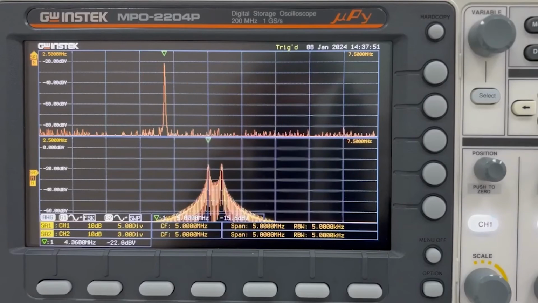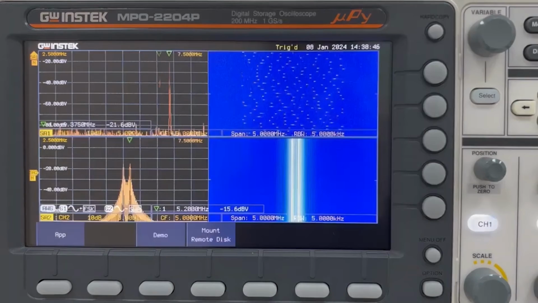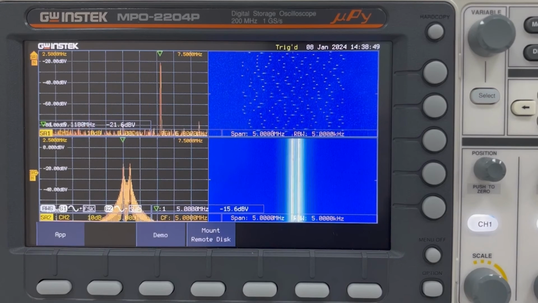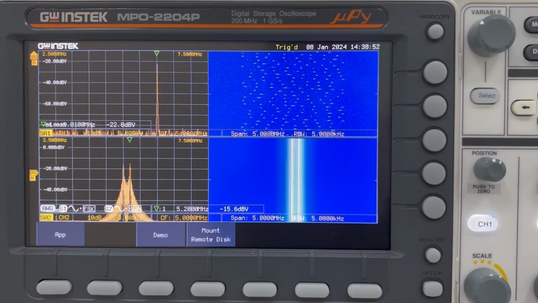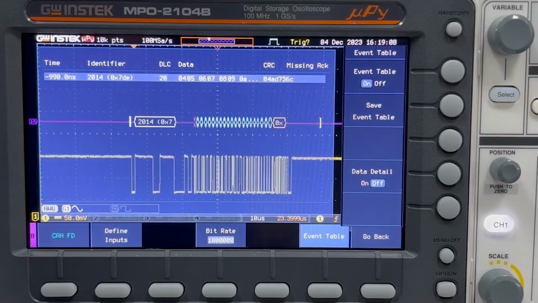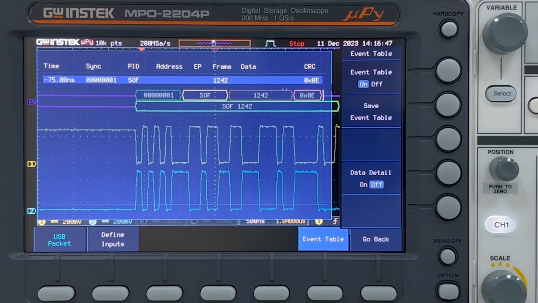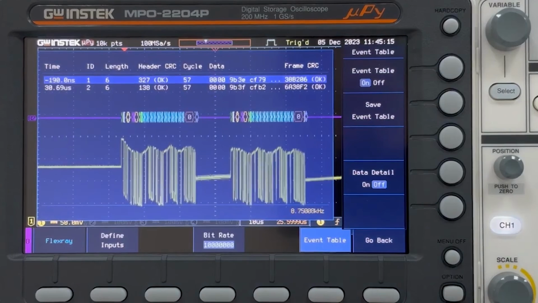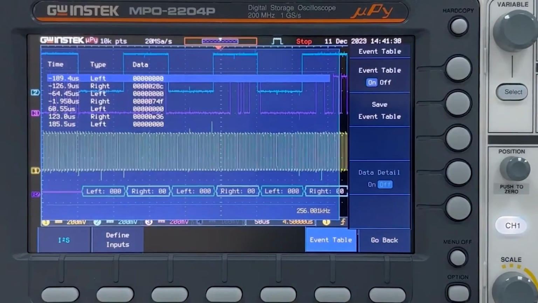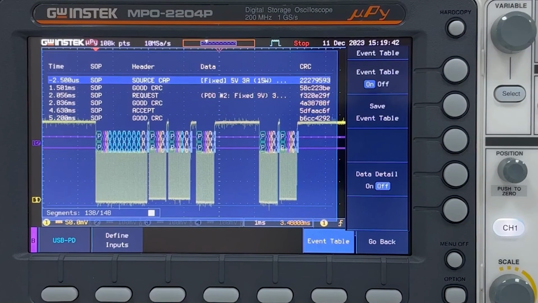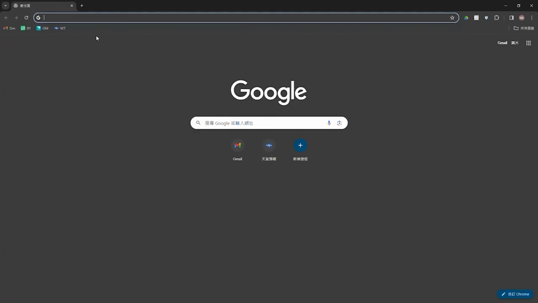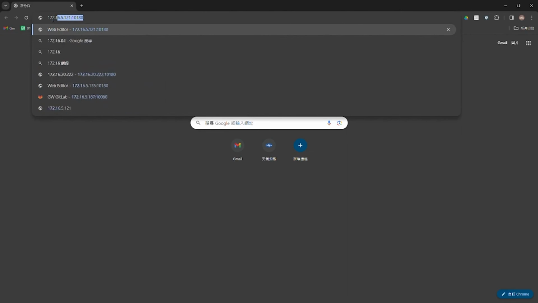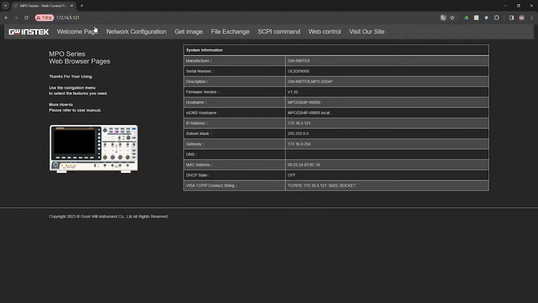In addition to Python applications mentioned earlier, MPO 2000 also features simultaneous display of spectrum analysis for 2 channels, with simultaneous spectrogram plot. Signal decoding functions for UART, I2C, SPI, CAN and LIN serial bus, as well as for CAN-FD, USB 2.0 full speed, FlexRay, I2S and USB power delivery communication protocols. Web server and web control functions, enabling dynamic waveform observation and remote control within the same local network using a PC or smartphone browser.